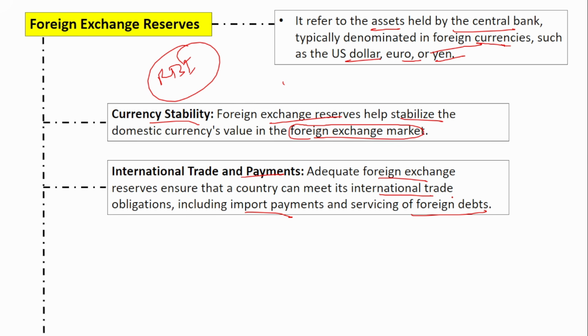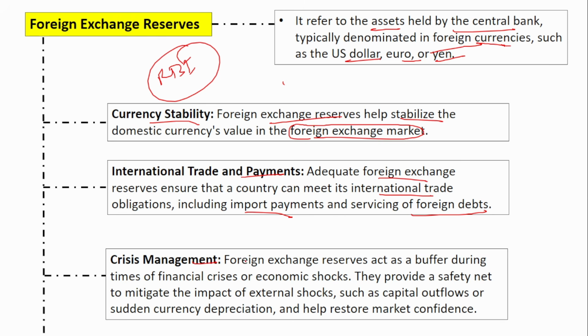You require foreign currency to make interest payments for foreign debts. If the country has borrowed $100,000, then they have to make an interest payment again in dollars itself, right? So for that, you require forex. When you do not have enough forex reserves and you approach for foreign debt, no one will be able to give it to you because you do not have the reserve to make the interest payment itself. Then how will they give you a fresh debt? So for that also, the forex reserve plays an important role.